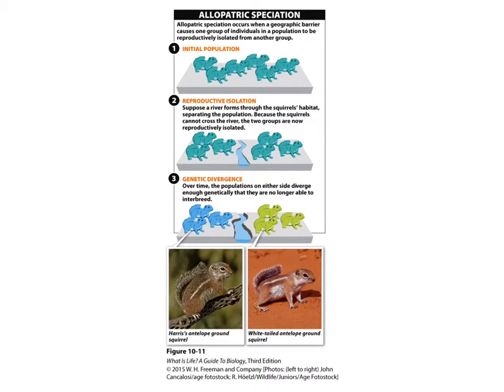Here we see another example of allopatric speciation. We start with one initial population of ground squirrels. They are all fairly similar, although there are some genetic variations within the population. There's reproductive isolation due to some geographic barrier. In this case, there's a river that these animals will not cross. The two populations have genetic divergence. Over time, we see that either side of the river has a distinct population, and they are no longer genetically the same. Eventually, these animals will not be able to interbreed, and we have two different species of ground squirrels evolve.